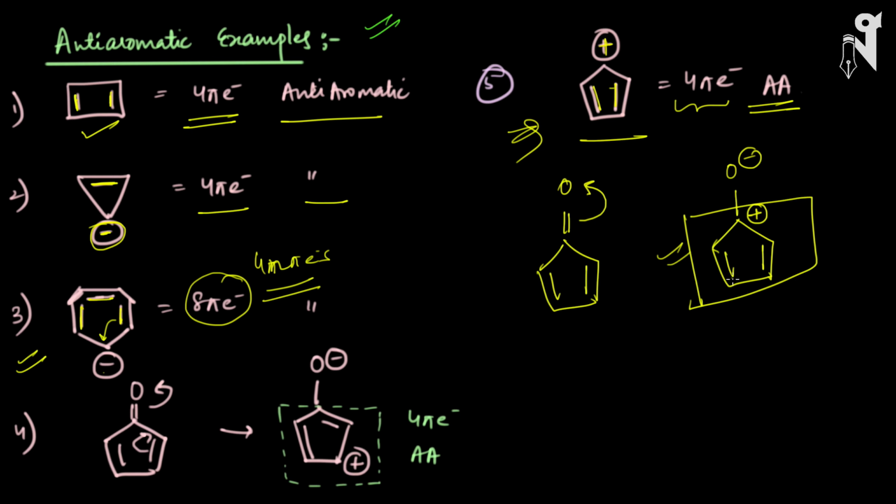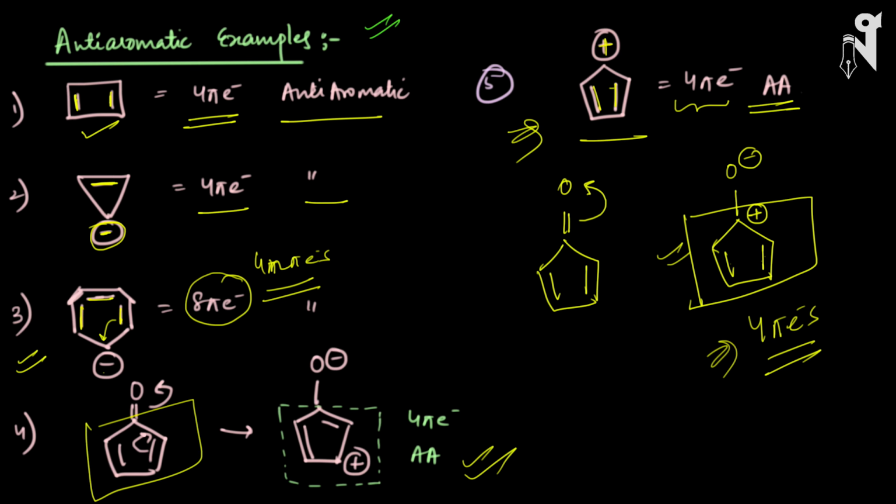So here we have double bonds in conjugation with each other and in conjugation with the plus charge also. The total number of pi electrons we have is 4 pi electrons, right? So planarity is there, closed conjugation is there, but the number of pi electrons is 4, and hence this makes the molecule anti-aromatic. So the anti-aromaticity of this molecule will be decided by the nature of your cyclic chain.